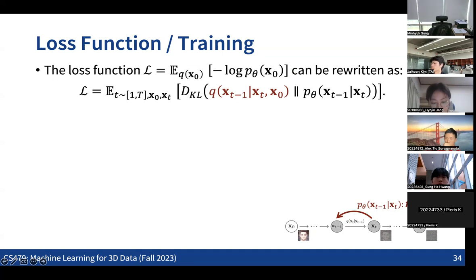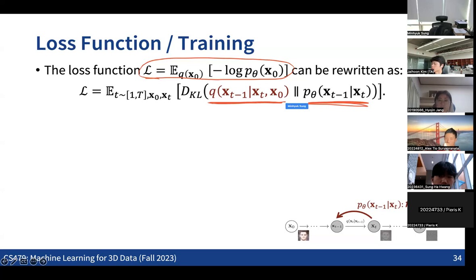But from this, what we can see is that minimizing the original loss function becomes the same as matching the reverse transition to be the same as this specific distribution that we have seen in the previous slide. And if we try to match the learned reverse transition to be the same with this specific probability distribution, then that's minimizing this specific loss function.